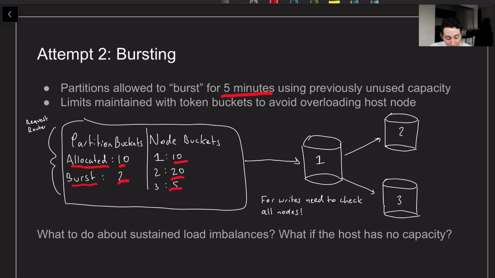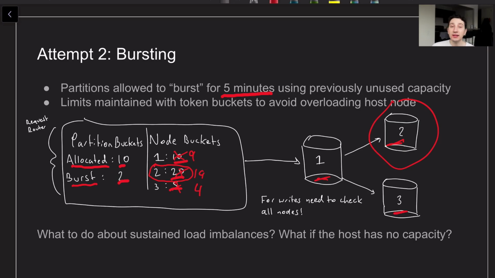Now note that while it is true that if I'm just reading from a given node, I can just look at that node's token bucket, if you're writing to nodes, you actually have to do a quorum write, and so you need to decrease the token bucket of every single node that is being written to, right? So if I did a write, this guy goes to 9, this guy goes to 19, this guy goes to 4. And the idea there is that the token buckets are just keeping track of how many requests we're able to serve within a given amount of time, and eventually they get replenished as well.